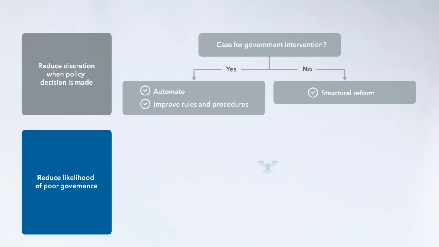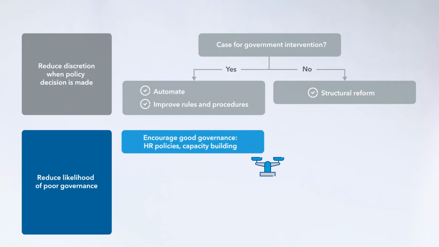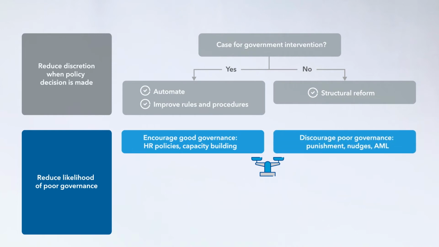The key here is to set the right incentives for public officials. First, we need to encourage and facilitate good governance, for instance through competitive salaries, career prospects, or capacity building, which facilitates making the right decisions. Second, we need to discourage poor governance, in particular corruption. The key is to punish corruption and constrain the coordination between the demand side, bribe takers, and the supply side, bribe givers. One can also employ behavioral nudges, emphasis on reputational risks, and elimination of culture of corruption in society.